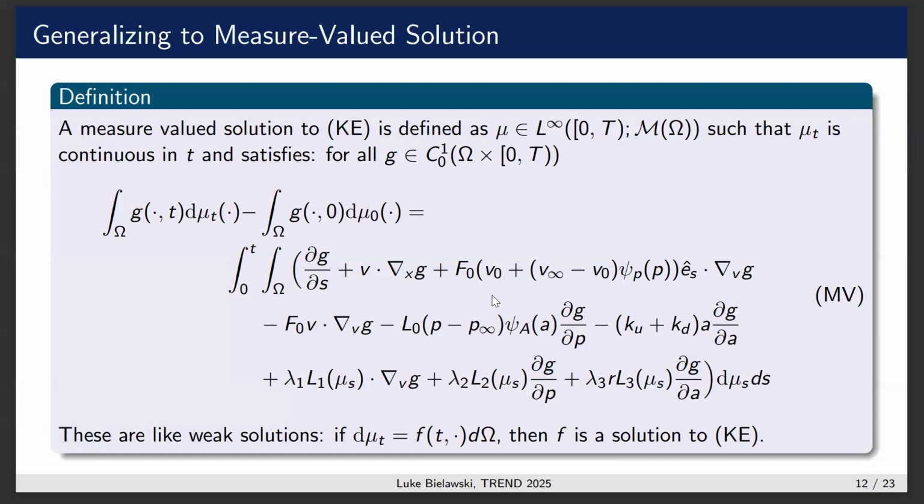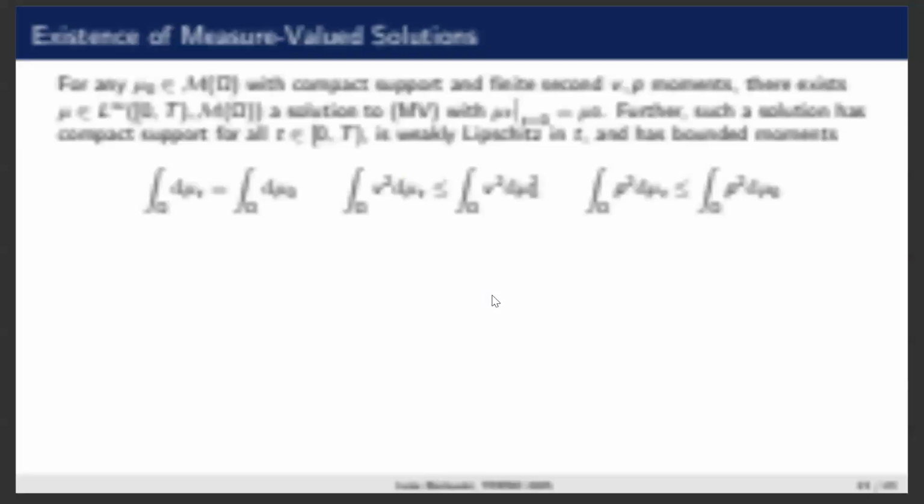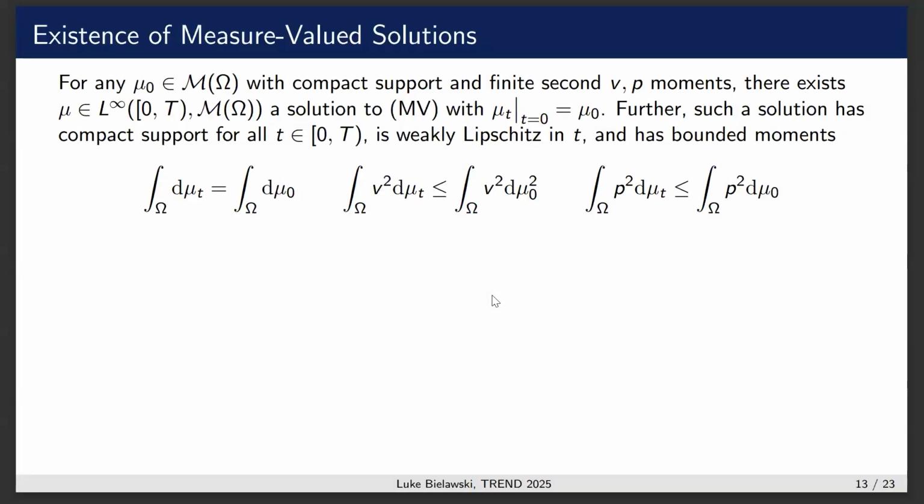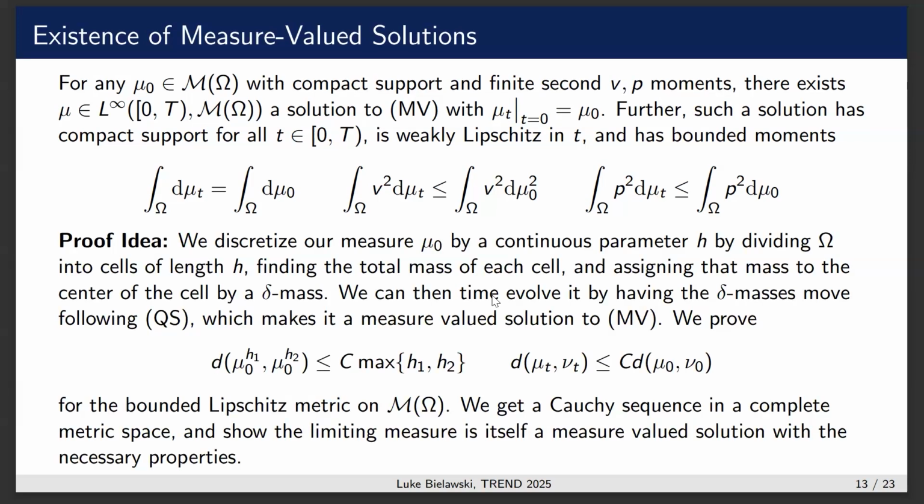So we have a very wide class of objects that could potentially be solutions that are defined here. And then the theorem that I showed this summer is that for any initial condition with certain properties, there exists a solution with that initial condition that additionally satisfies a bunch of nice properties. The proof is a little bit in the weeds. So if you want to talk to me about it at the poster session or after this, whenever, I'd be happy to do so. So next, we're going to add stochasticity to the system.